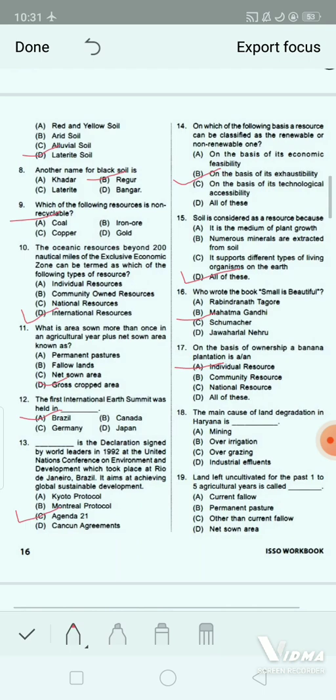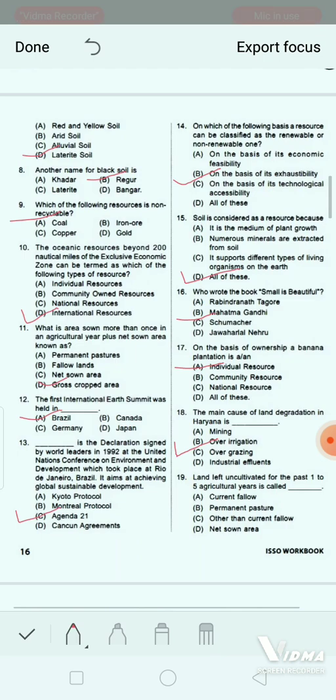Next question. Land left uncultivated for the past 1 to 5 agricultural years is called dash. Option A, current fallow. Option B, permanent pasture. Option C, other than current fallow. And option D, net sown area. Right answer will be option C, other than current fallow.